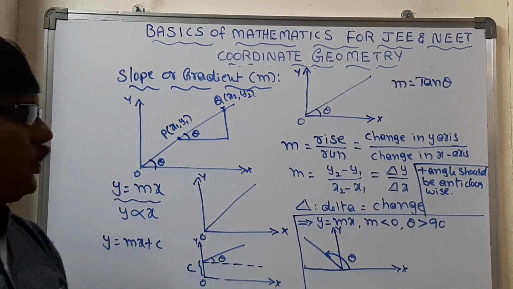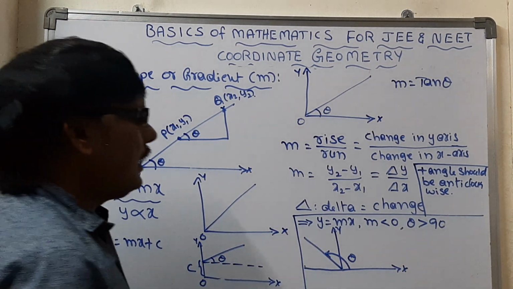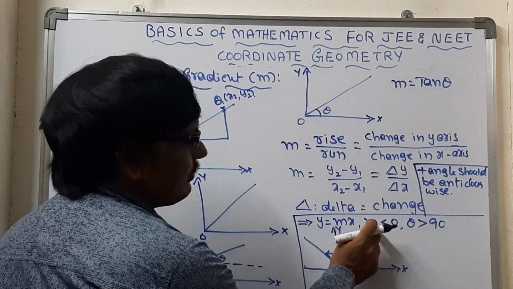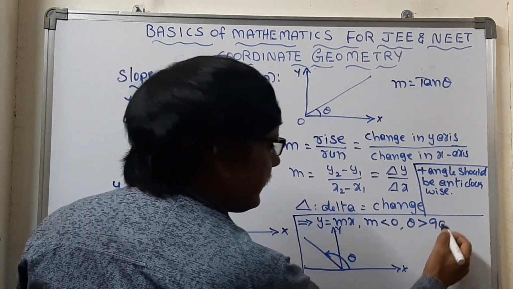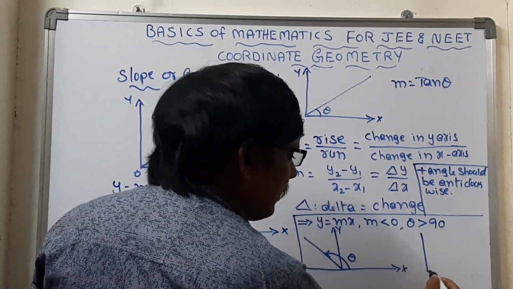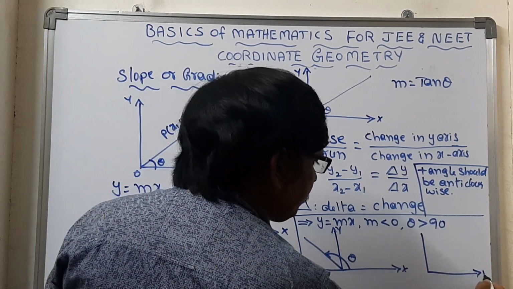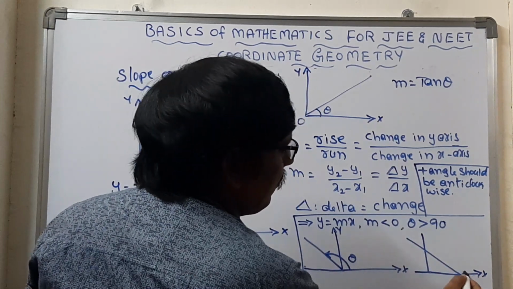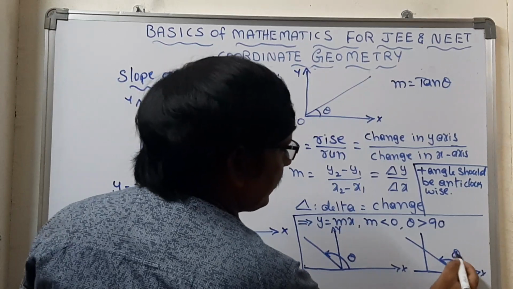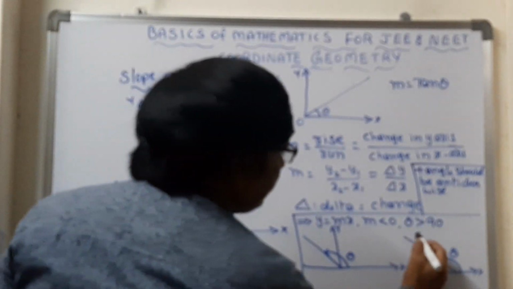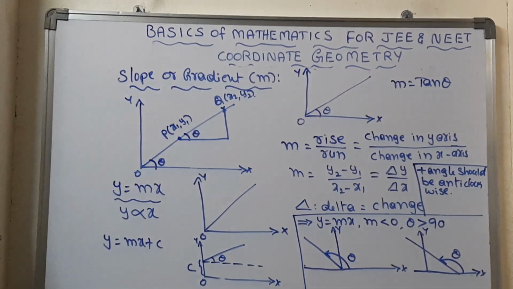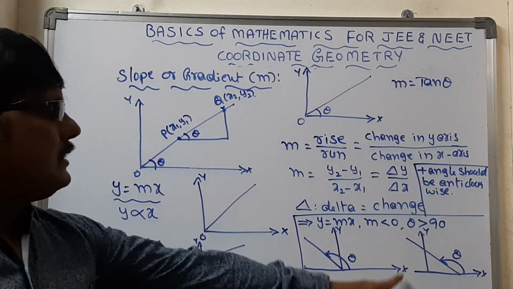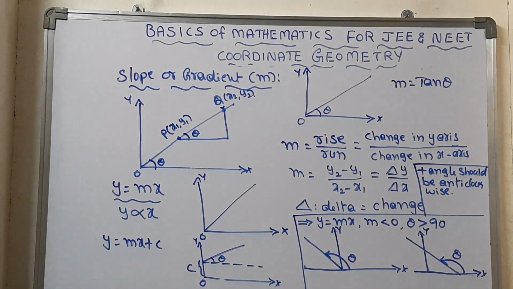For this same situation we can get one more graph. For this same case, y is equal to mx, where m is less than 0 and theta is greater than 90, one more graph can also be possible. This is the graph we can take, and this is the angle. This graph too we can consider for the same case. For this situation also we can take the same graph. Is it okay? Once again I will explain.